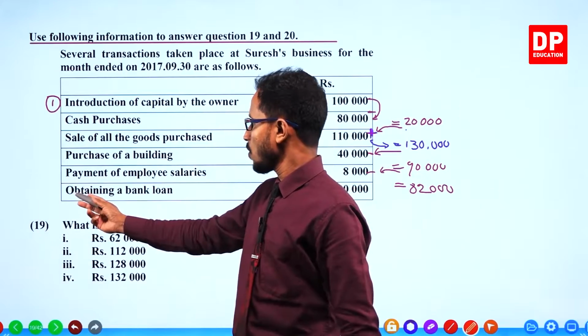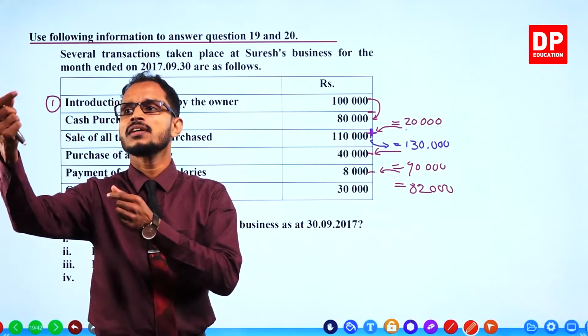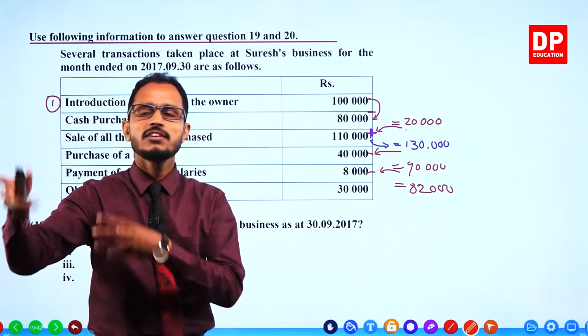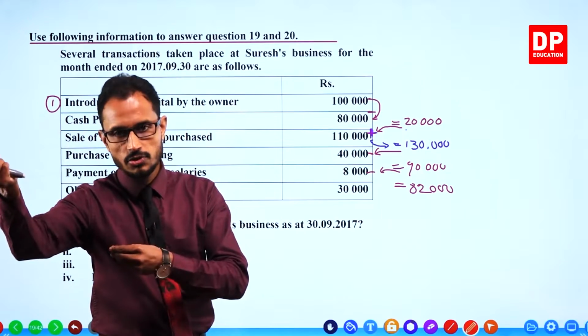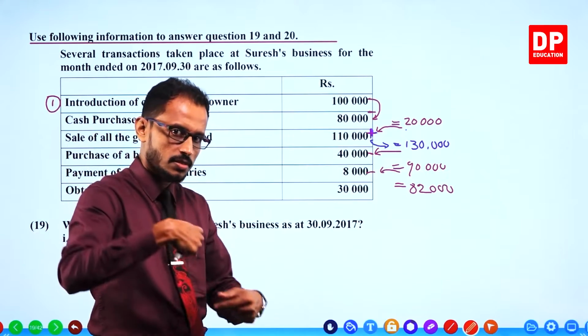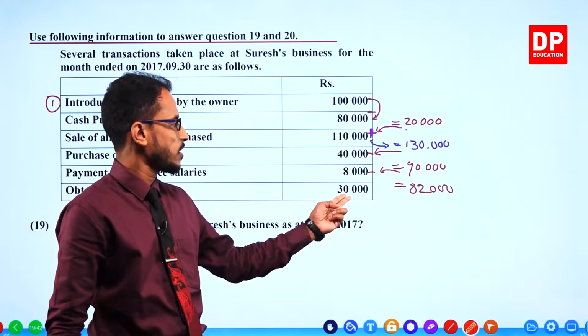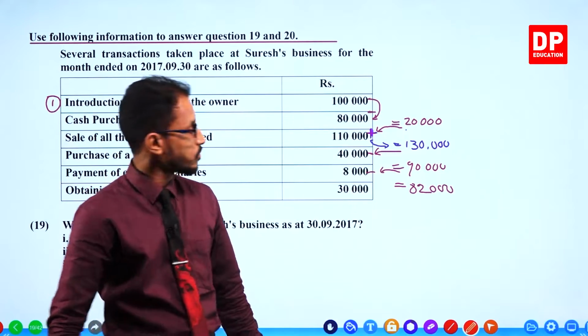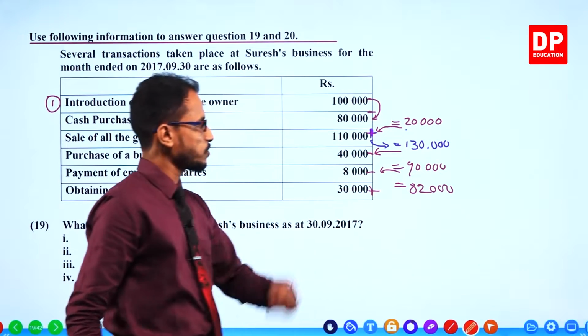Last but not least, obtaining a bank loan. Again, cash comes into the business. You take a bank loan, which means 30,000 of cash is coming in. To 82, this 30 should be added.